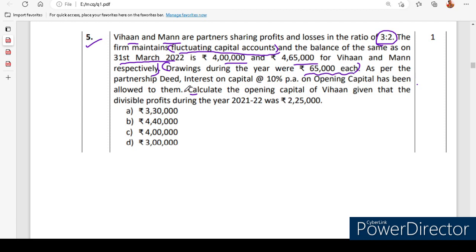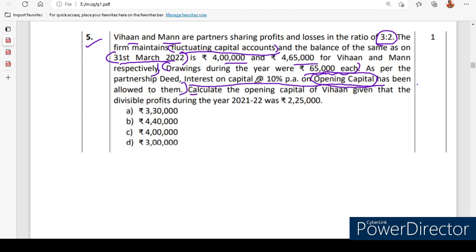As per the partnership deed, interest on capital at 10% per annum on opening capital has been allowed to them. So the check is on the opening capital, which is most important, while the figures given as per 31st March 2022 are the closing capital.